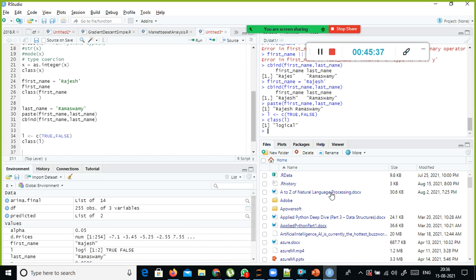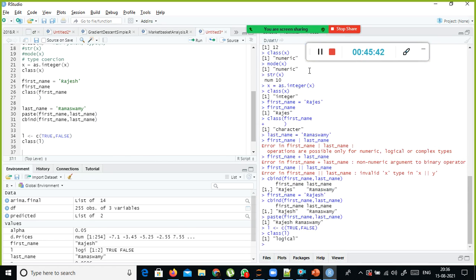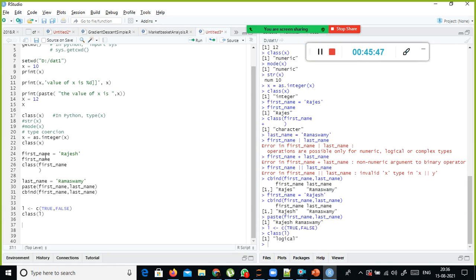See, usually we don't see files every now and then, right? So what we do is we will minimize this one so that your console size will be bigger, and you can also minimize this one so that your script window and console window will be larger. It also helps us compare the output side by side. When you execute anything on the left side, you can see the output on the right side instantly, and side by side you can view it. It's up to you, but usually we keep the console on the right side of the script window.